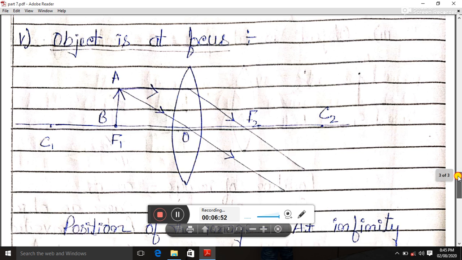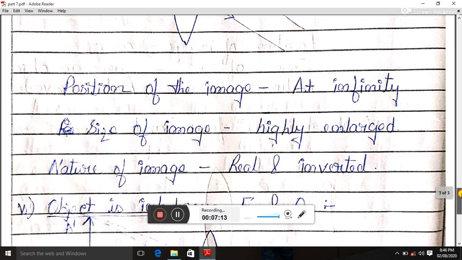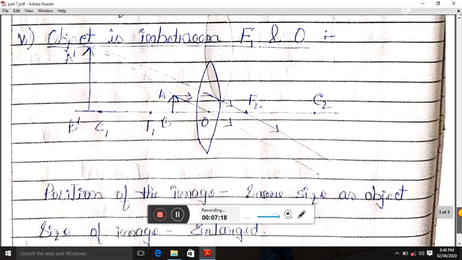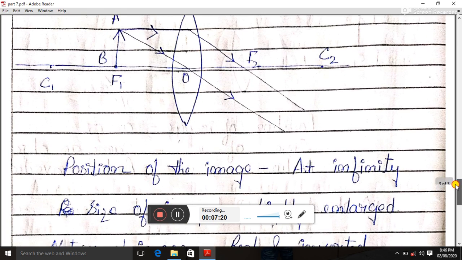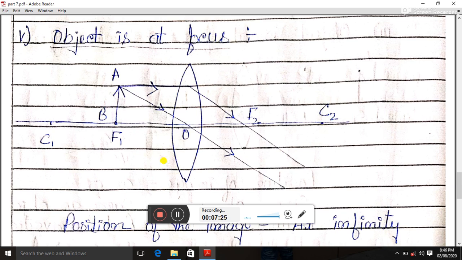So looking at this, I can say that the position of the image is at infinity, which means it will form very much far away from the lens. The size will be very much larger than the object size. And what will be the nature? It will be virtual. Oh, sorry, let me repeat this again.